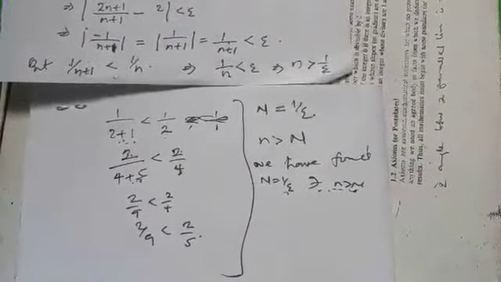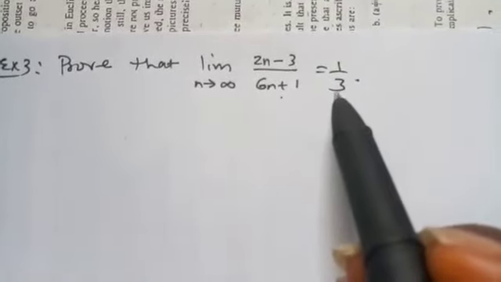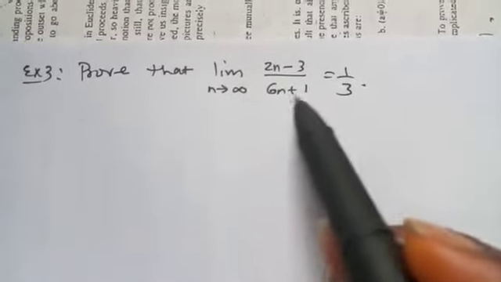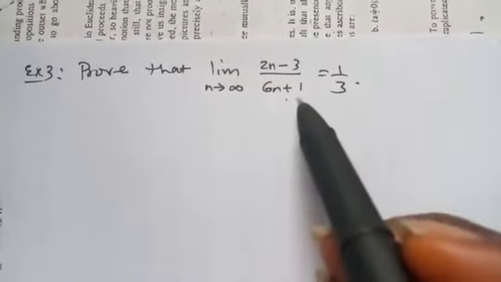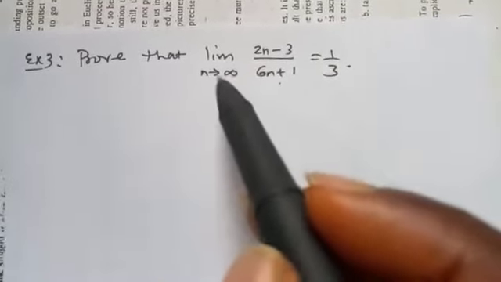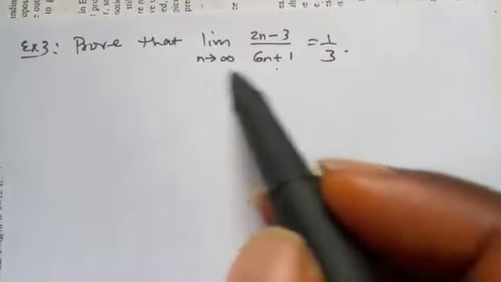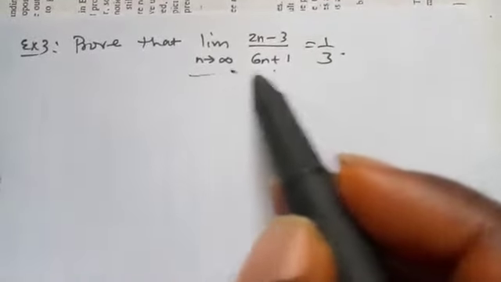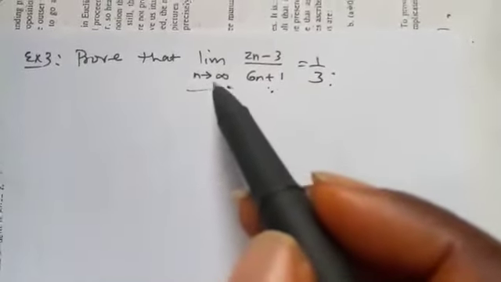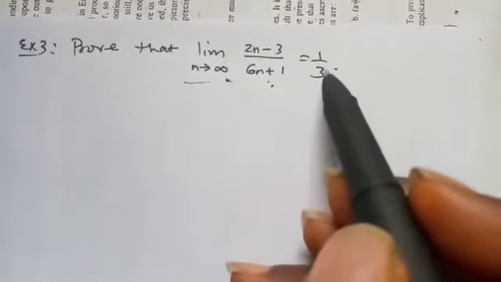Let's take another example. Prove that the limit as n tends to infinity of this is equal to 1 over 3. You observe that this simply means convergence. Whenever we have this type of limit, you know that they are talking about convergence. So if you want to prove this limit, it's equivalent to saying prove that this sequence converges to 1 over 3. It's equivalent because limit as n tends to infinity of sequences simply means convergence. So indirectly, what they ask us to show is that this sequence converges to 1 over 3.